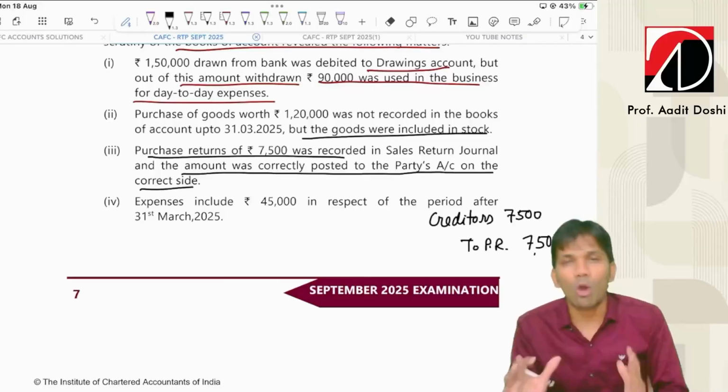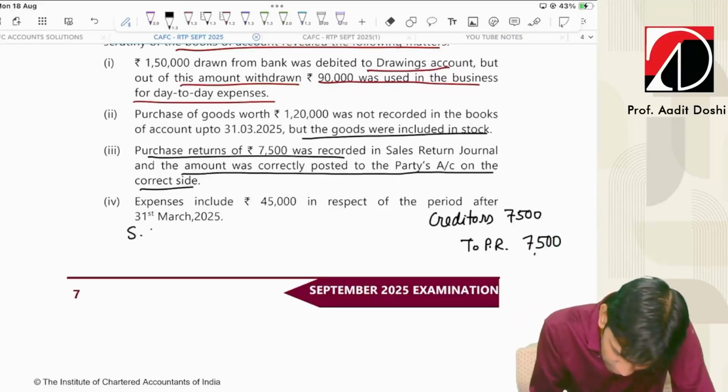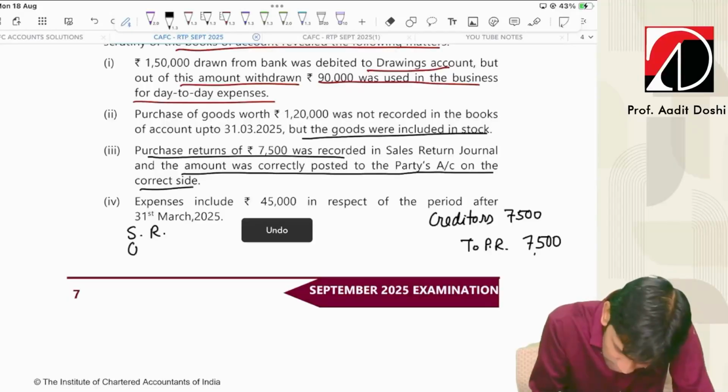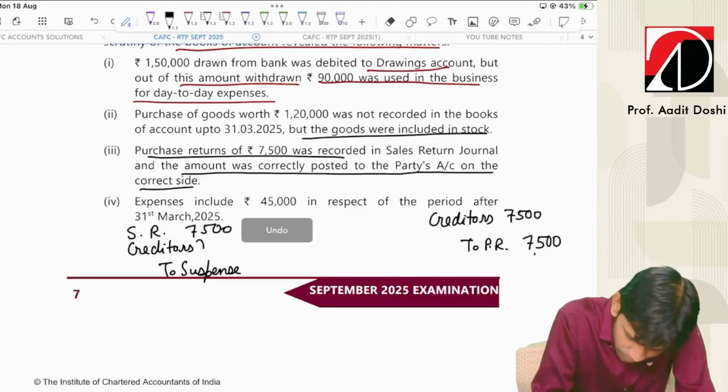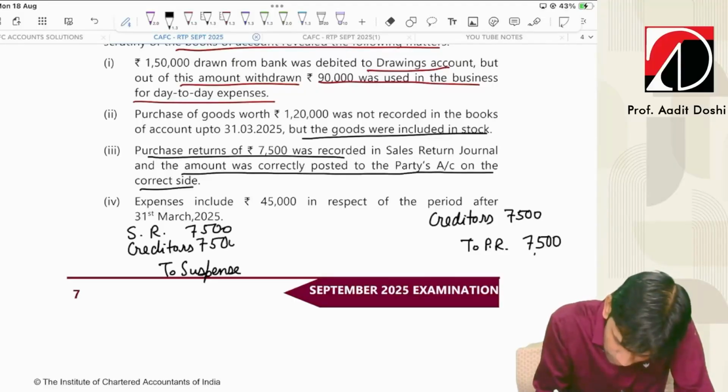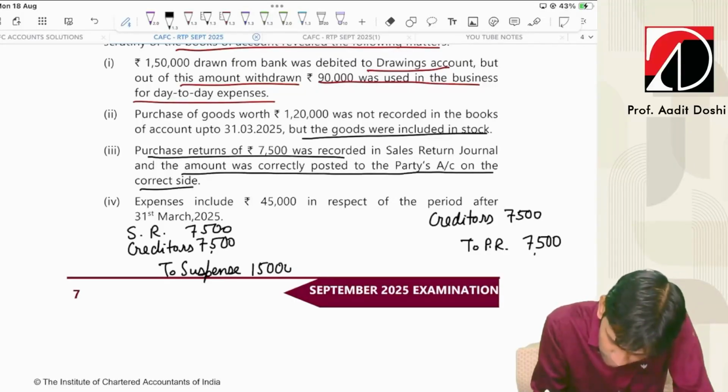Now, what wrong did we do? We have shown sales return account debit. However, creditors was correctly posted. So sales return debit, creditors debit, and to suspense account. So this is 7,500, 7,500, and this is total 15,000.